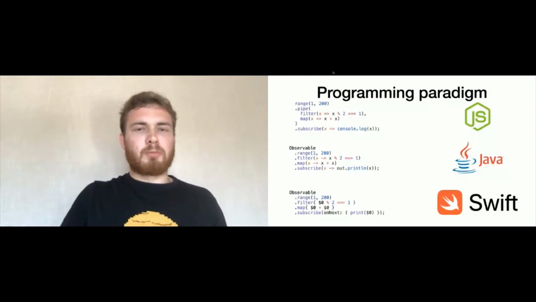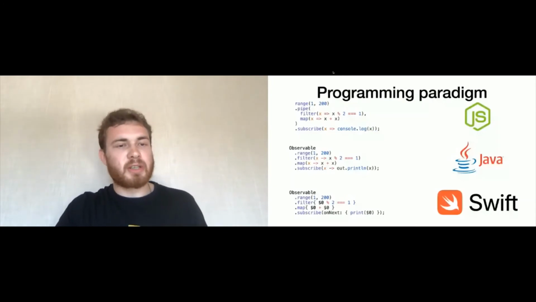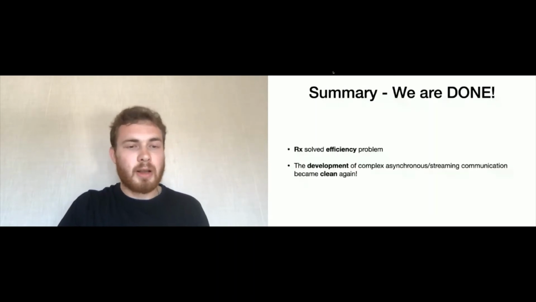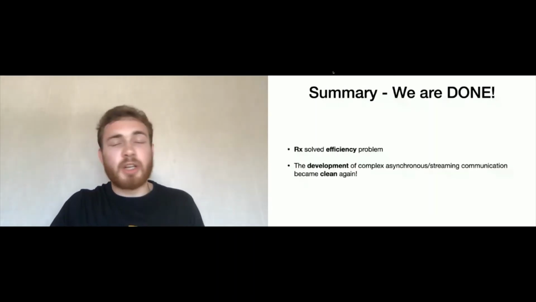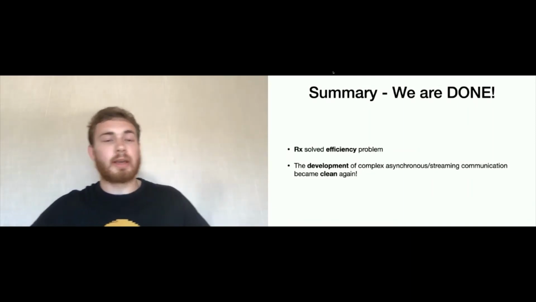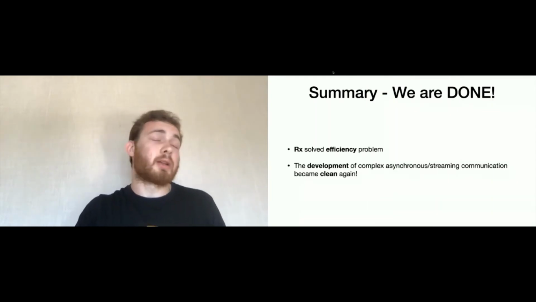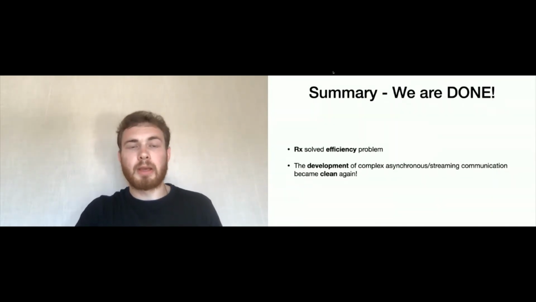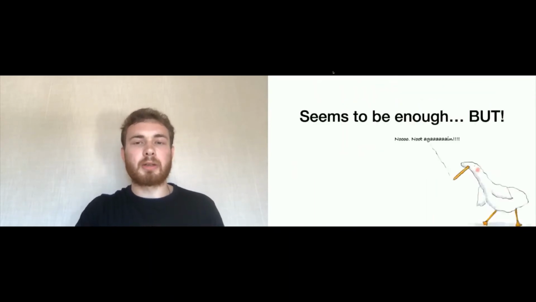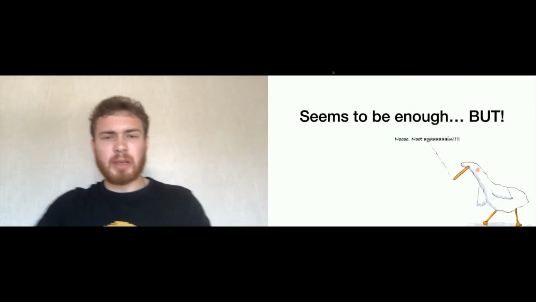So if we summarize what happened, we will see that reactive extensions basically solve the problem of efficiency of data sending. The development of complex pipelines, data transformation, and data processing pipes became super easy because now we have a set of operators which allows us to do that asynchronously. And our code became clean with functional reactive programming. Sounds good, sounds like we are done, but in fact, we got a few other problems. You may wonder what happened. Let me show you that.